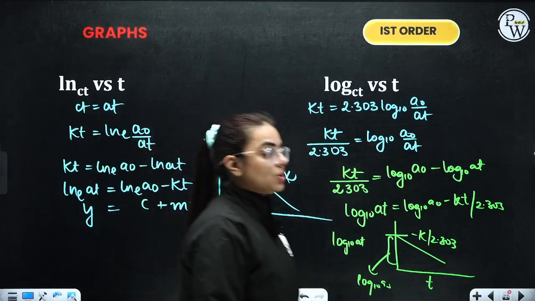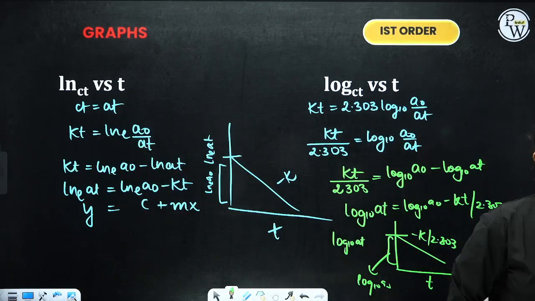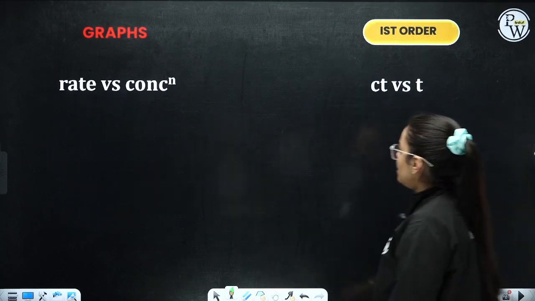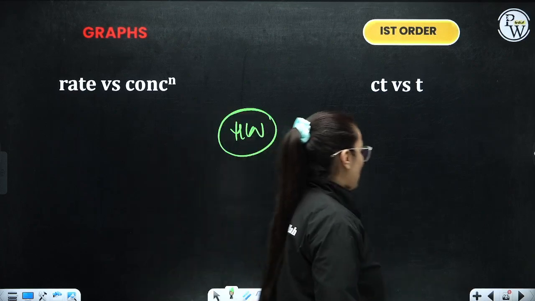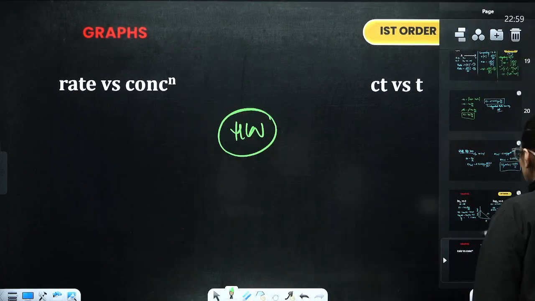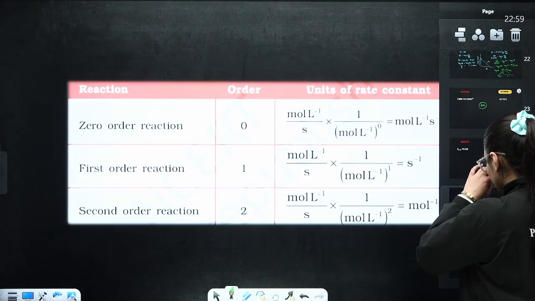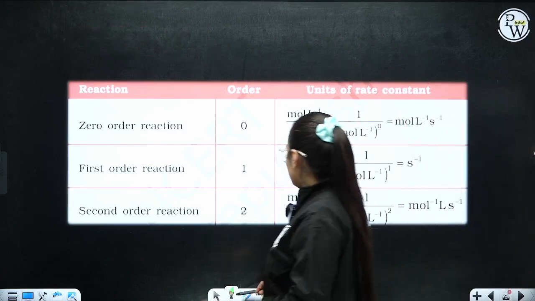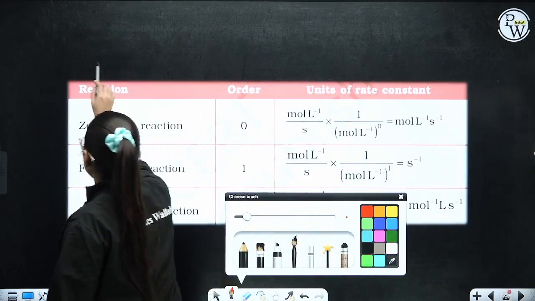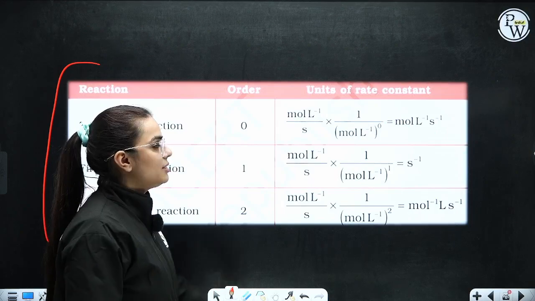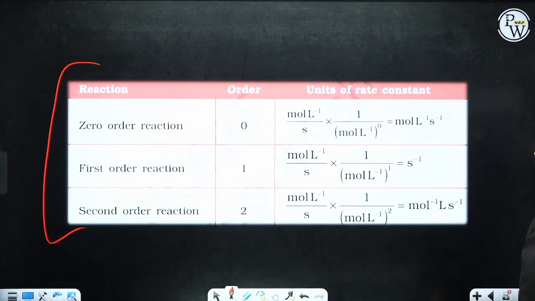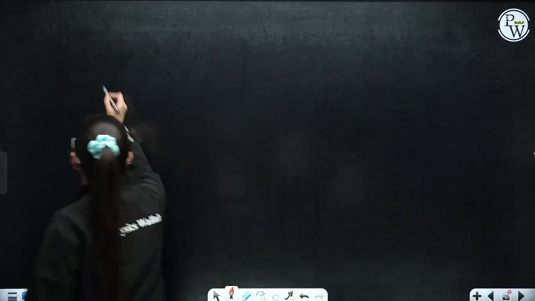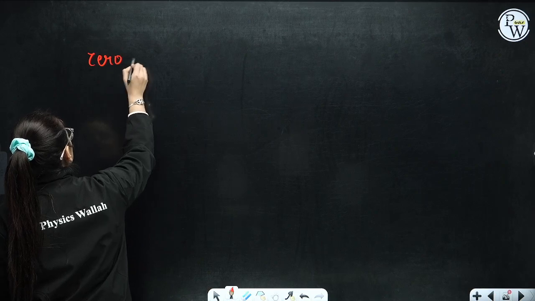So now students, you can take a screenshot of this as well. The rest of the graphs I'm giving you as homework. These two graphs you have to think on your own and draw. Right, now let's move on to the next part. This is about the units, a table that you can remember for zero order, first order, and second order. These are the units of rate constant on which questions are generally asked. So I have directly written it over here for you. Now coming on to zero order reaction, that is also very important. Let's do that one.